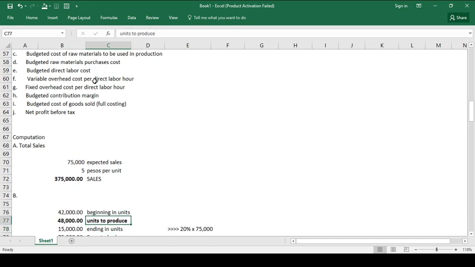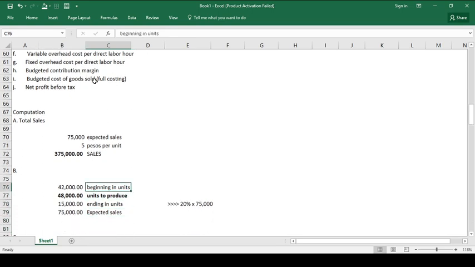Okay, based on the problem, the beginning units was 42,000 units of finished goods. And then we are expecting to have 75,000 unit sales. And then the ending units, based on the problem, is 20% of the expected sales as the expected ending balance of finished goods.